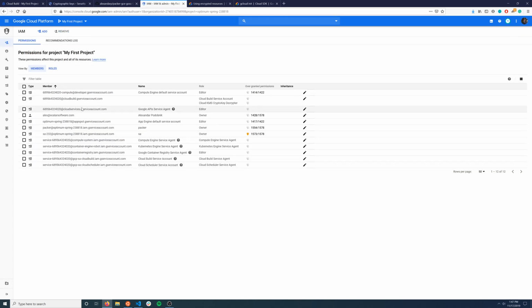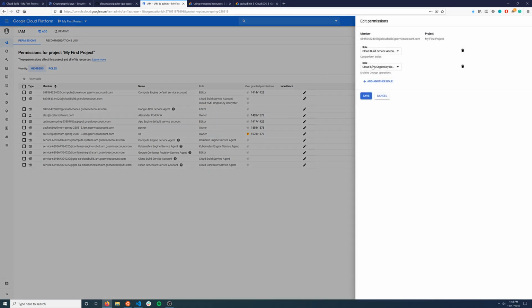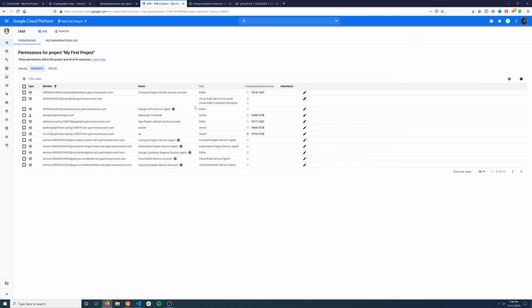So what we want to do next is actually give the Cloud Build service account, which is right here. So it'll have a random number here, and then it'll be at cloudbuild.gserviceaccount.com. And it has the build service account permission role and also the Cloud KMS crypto key decryptor. So you can edit this, and then you would add a role, and then you would add the KMS crypto key decryptor. So we're able to actually decrypt the secret and actually run the build.